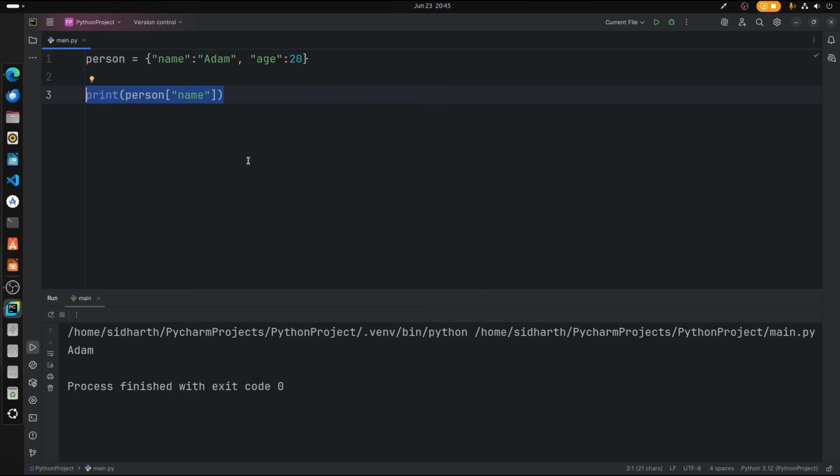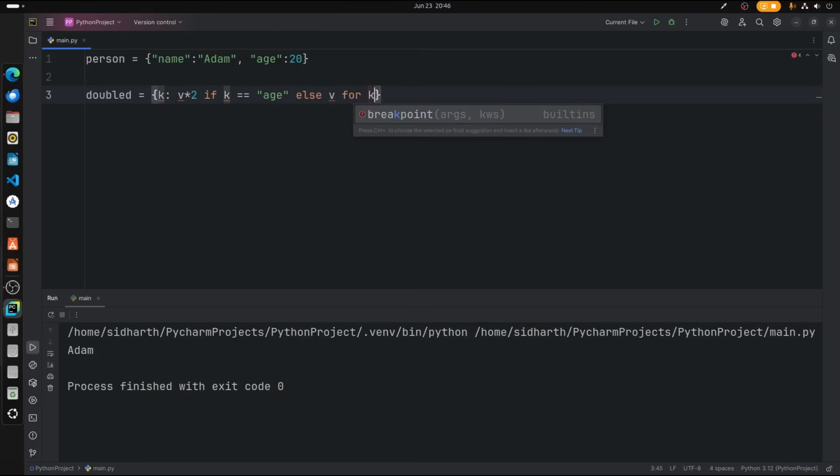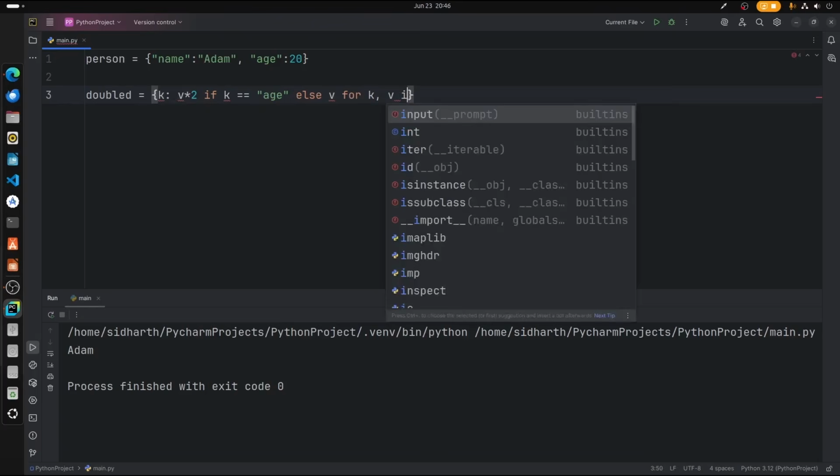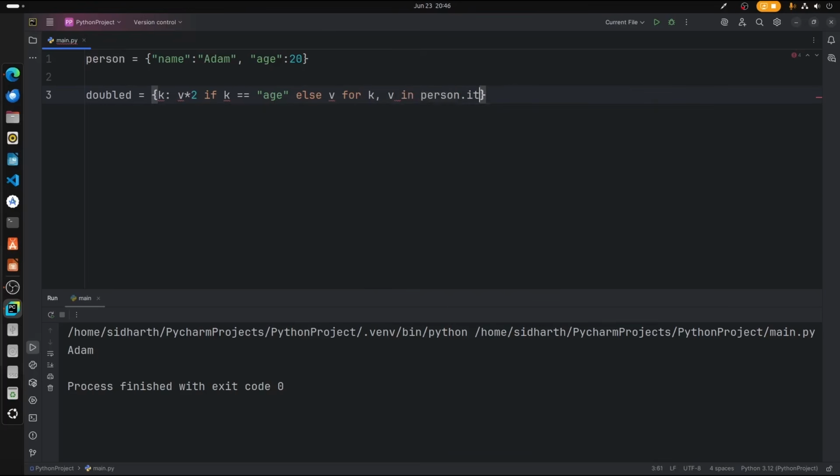Alright, just like that. There is also dictionary comprehension available, just like in set. How we're gonna do that? It's very simple. Now what I'm gonna do here is I'm gonna create a variable called doubled. Doubled is equal to curly braces k colon v to the power of 2, if k is equal to age, else v for k, v in person dot items.